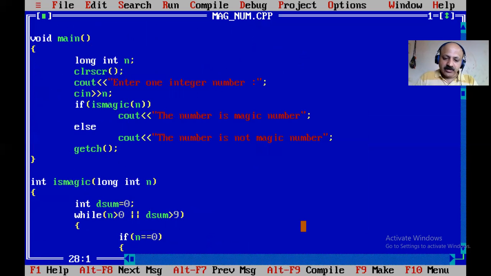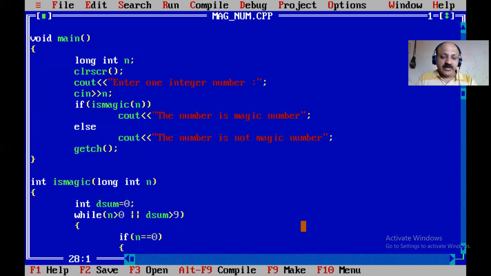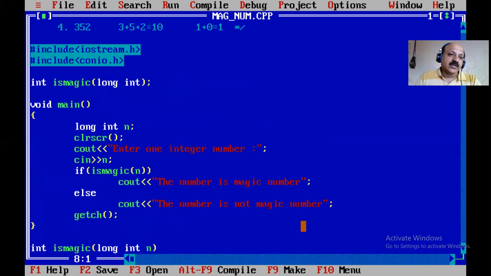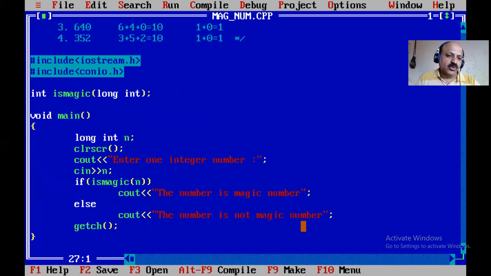Yes, there is no any error. So let us check. I give 1, 2, 3, 4. Yes, that number is magic. So yes, very good, and now you can apply to yourself in the class. Yes, that possibility, in class you can apply the number is magic or not. Get and put. So first scan one integer and print that, check the put data or show, and apply this logic. So to yourself.